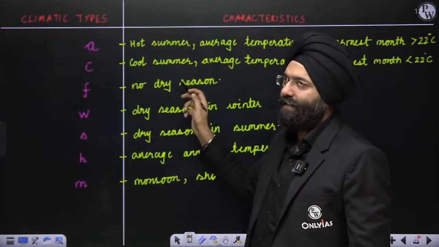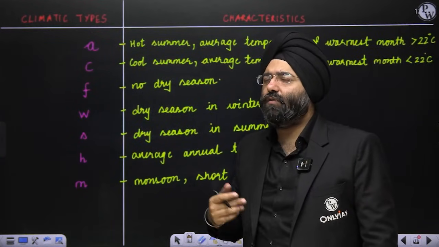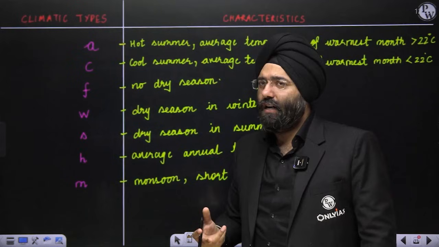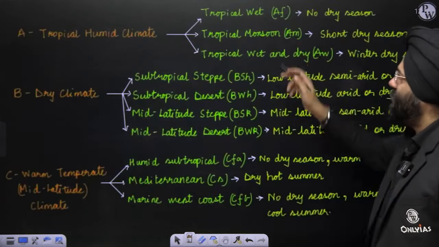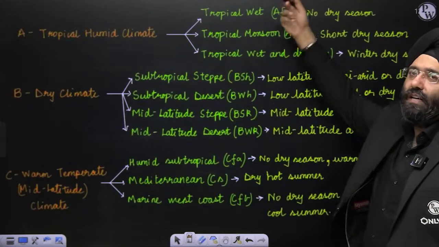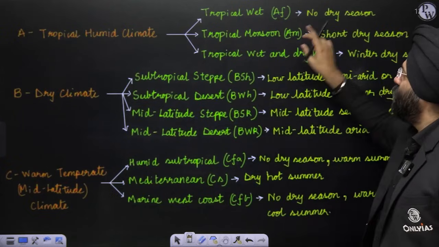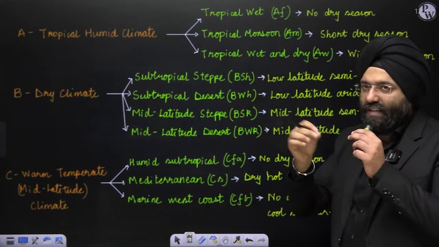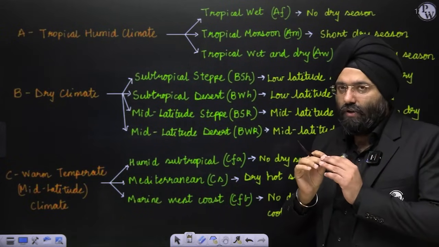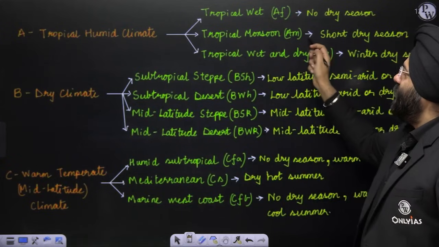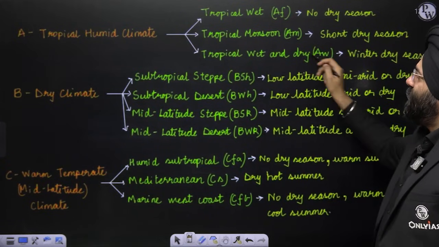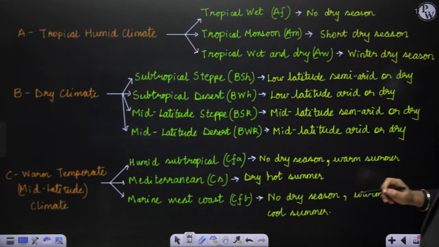F, no dry season. Where will you find no dry season? In the equatorial region where there is continuous rainfall. That is why, how does this alphabet come? AF, that means tropical wet. All the time it is wet. So there is no dry season. So these alphabets have been combined. Understood? Tropical monsoon AM, short dry season. Tropical wet and dry AW, winter dry season.